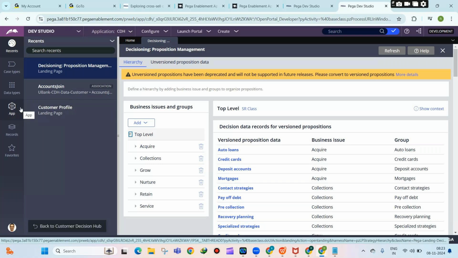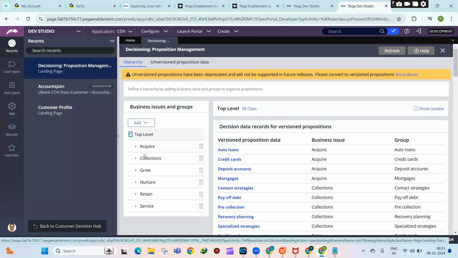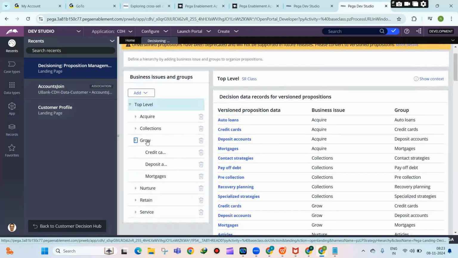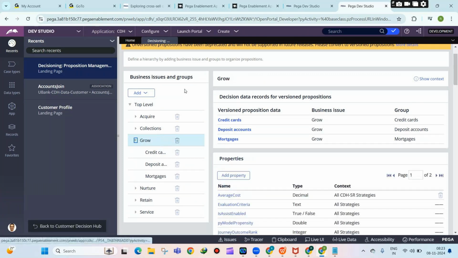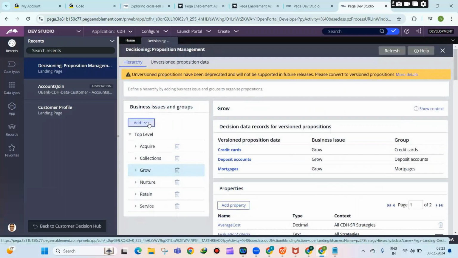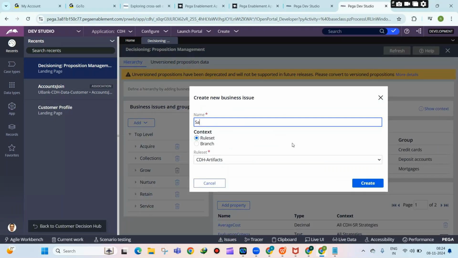Now the NBAD template will install all these sample categories, that is, sample business issues, sample business groups, and sample propositions. All those will be installed in your application so that you can just simply customize it. If you don't want, you can delete also. Okay, so that is what the NBAD template has installed in your application. So let us go ahead. I'll just say add new business issue. So we will add the same thing which we discussed. I'll say sales. So you have to keep this in the CDH rule set.